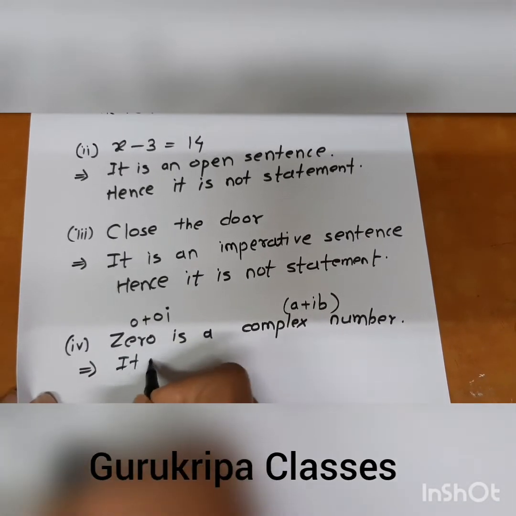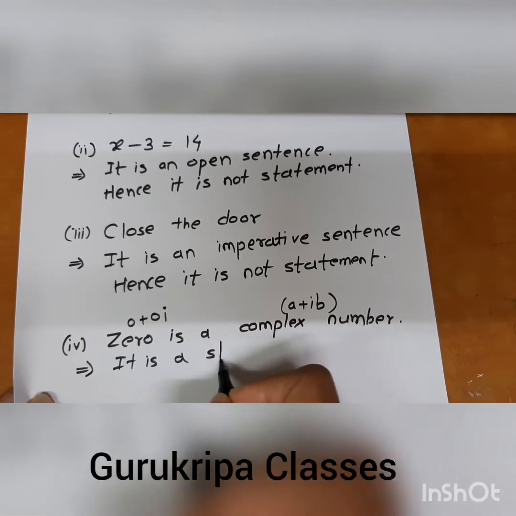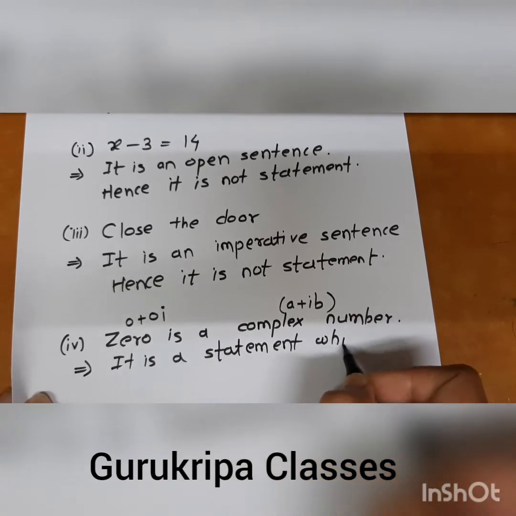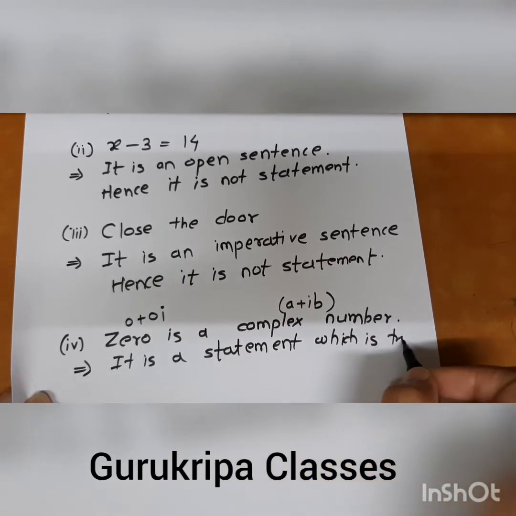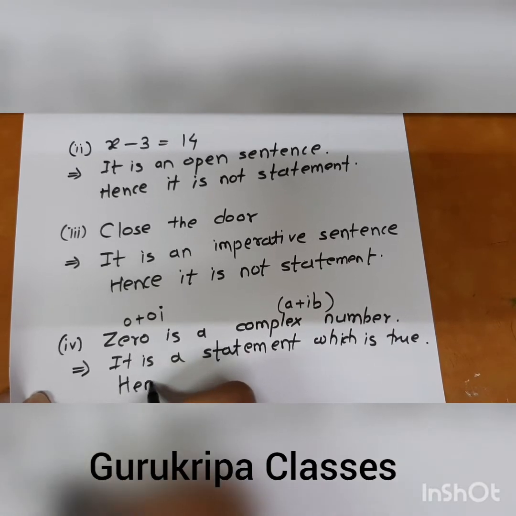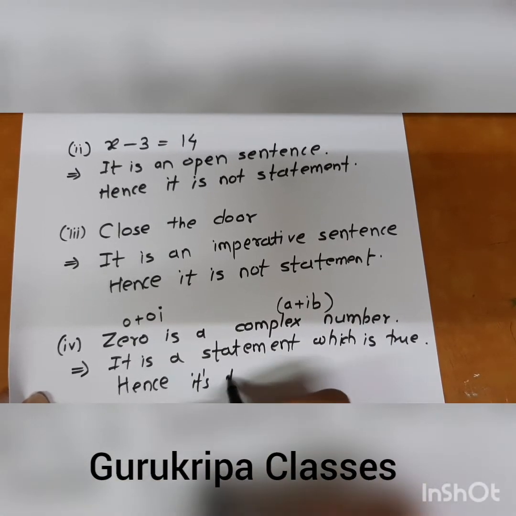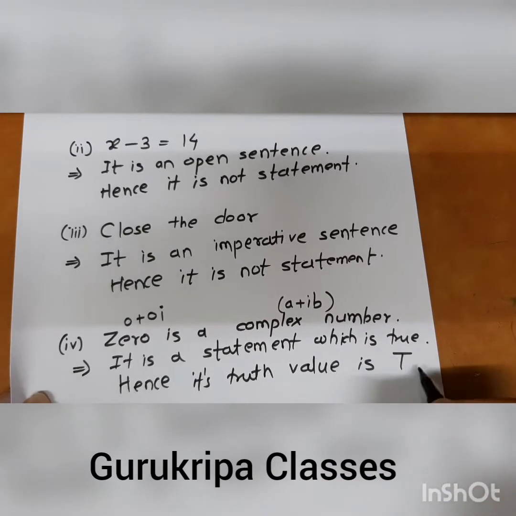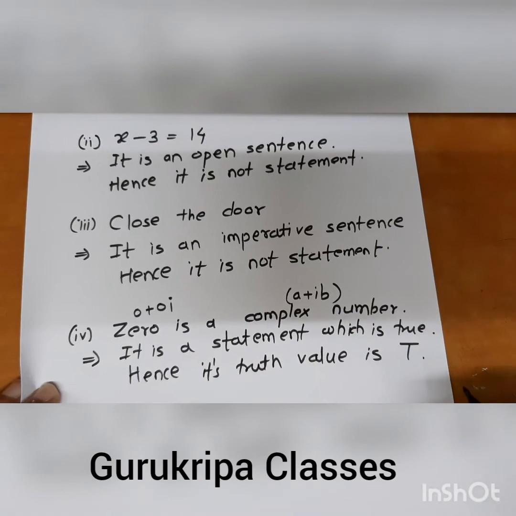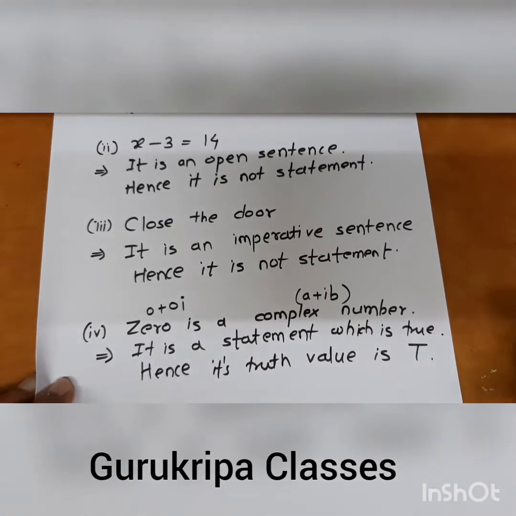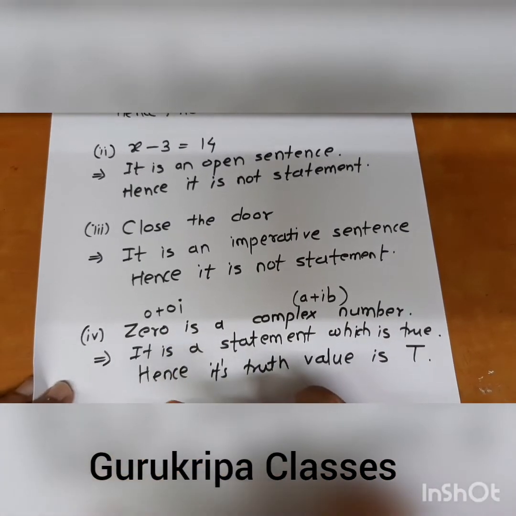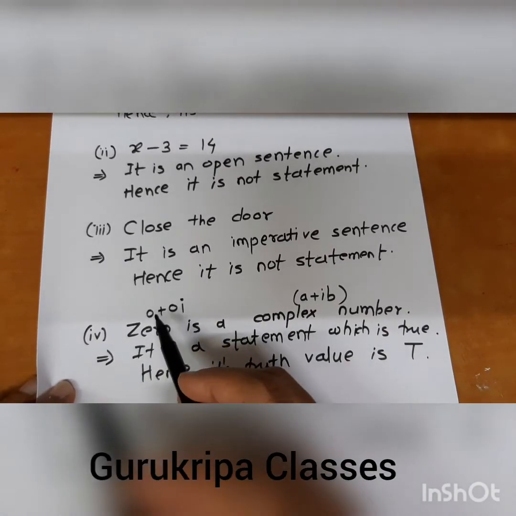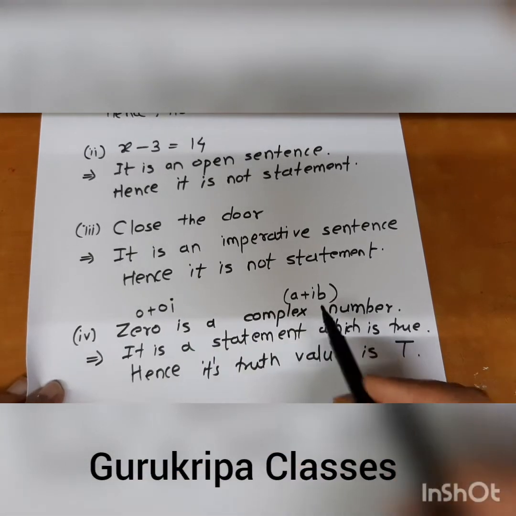So it is a statement, which is true. Hence its truth value is capital T. We know that 0 is a real number, a complex number, a whole number, and an integer.